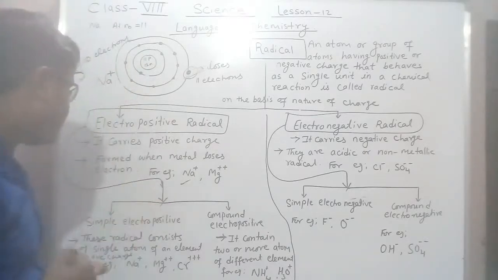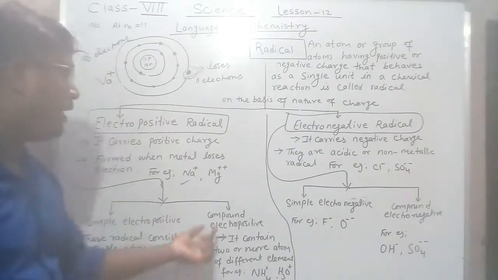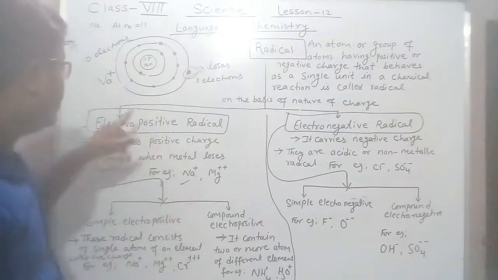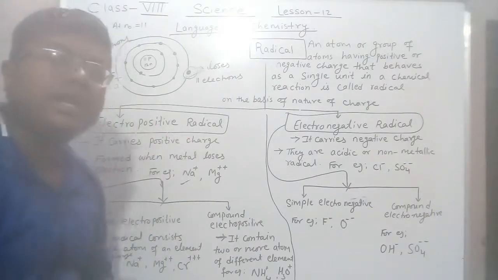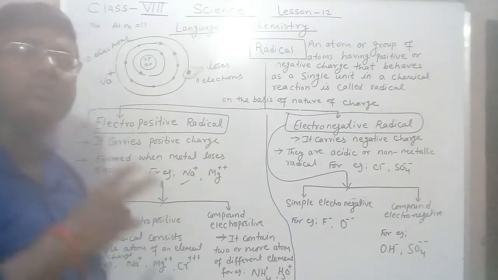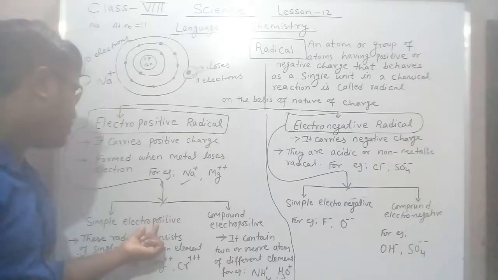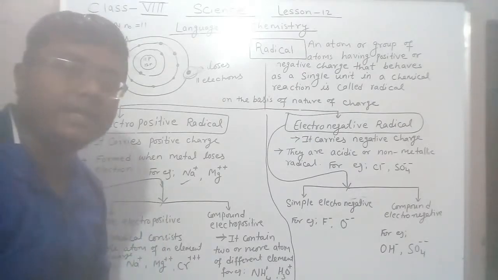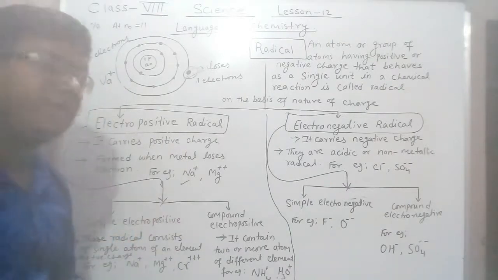They are simple electropositive radical and compound electropositive radical. So electropositive radicals are further divided into 2 groups. What does simple electropositive radical mean?